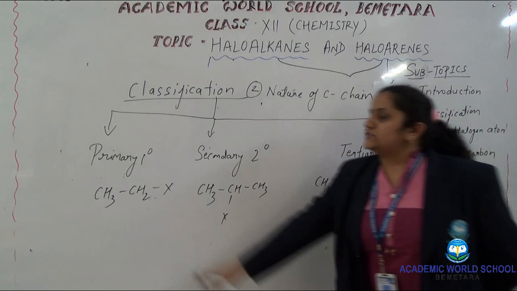So the halogen is attached to a carbon which is sp3 hybridized. This type of group is called alkyl halide. What is allyl halide? This is new for you. Allyl halide means the halogen is attached to sp3 only, because our classification is based upon sp3.